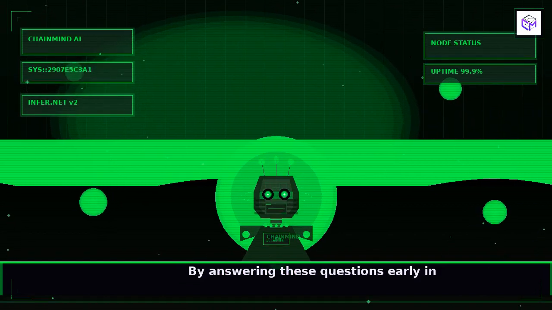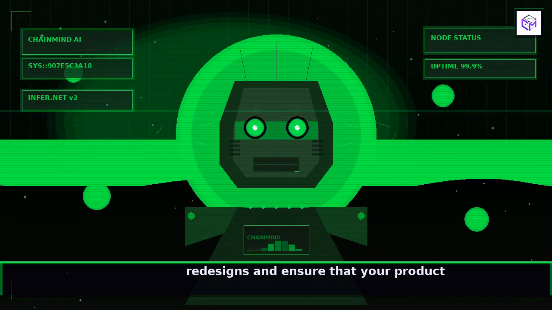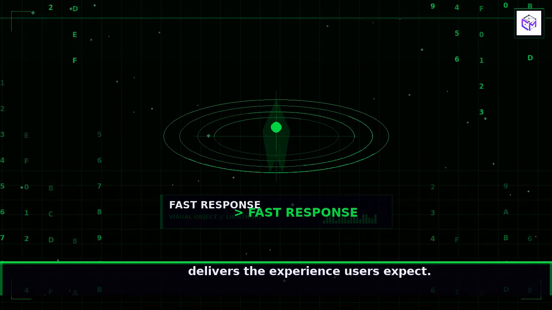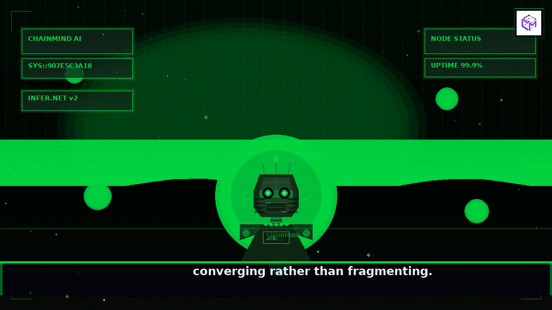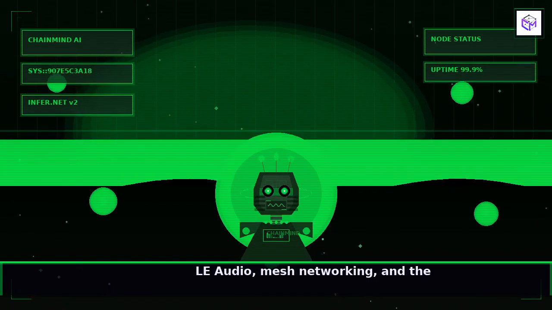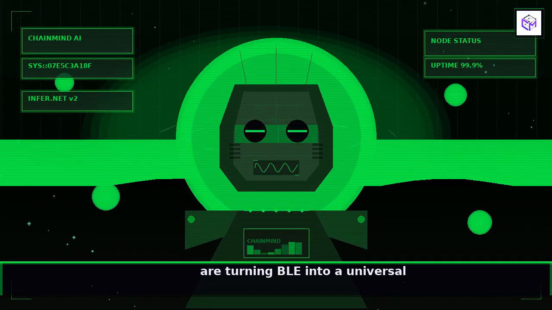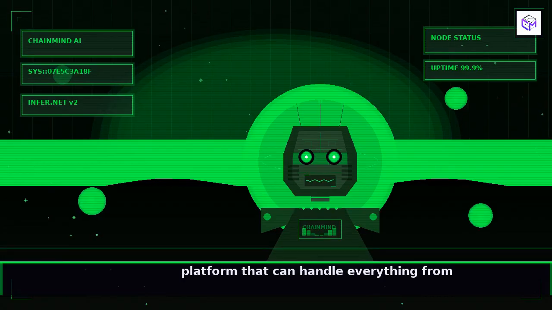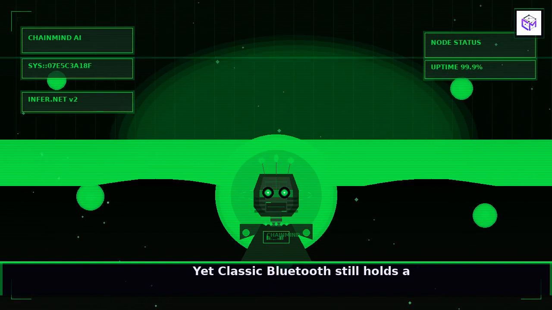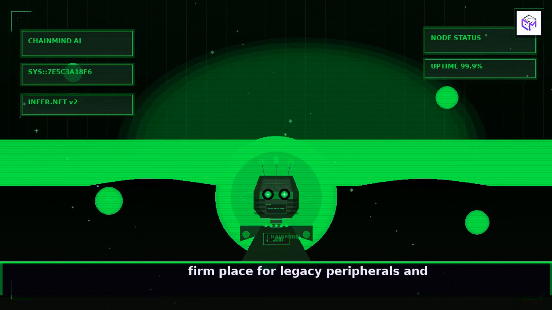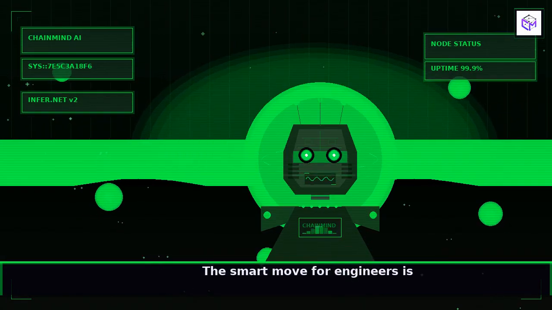By answering these questions early in the design process, you avoid costly redesigns and ensure that your product delivers the experience users expect. Looking ahead, the Bluetooth ecosystem is converging rather than fragmenting. LE Audio, mesh networking, and the continued evolution of the 5.x specifications are turning BLE into a universal platform that can handle everything from sensor data to high-fidelity audio. Yet classic Bluetooth still holds a firm place for legacy peripherals and scenarios where ultra-low latency is non-negotiable.